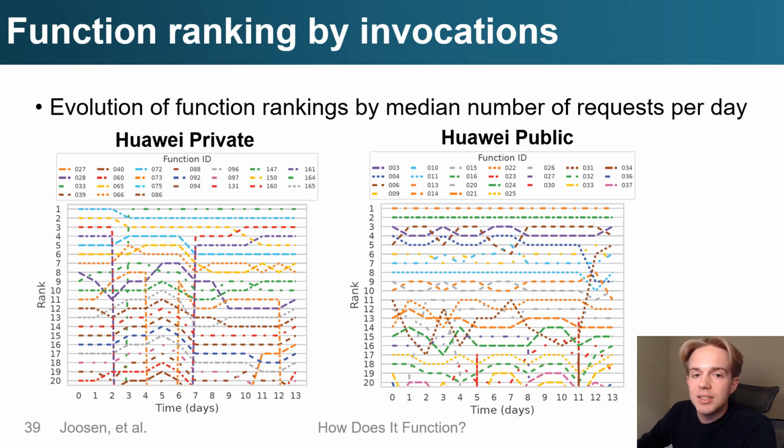Next, we analyze the rankings of functions over time. This is best visualized using bump charts, showing the functions occupying the top 20 ranks over 2 weeks. So for example, we can see that this top rank here has been occupied by just 2 functions for Huawei Private, but in rank 4, we can see that it's been occupied by 5 functions. We can see that this trend increases for functions further down the ranking.